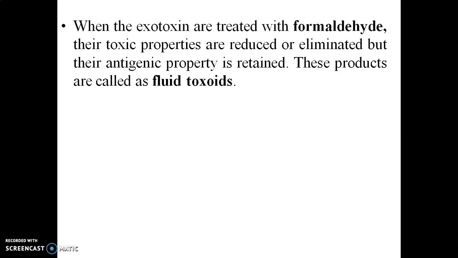But their antigenic property, meaning the property which is responsible for formation of antibodies as per the human immune response, gets retained in the exotoxins. So this formaldehyde treatment is carried out with the exotoxin to reduce the toxic property and retain the antigenic property, and these products are called fluid toxoids.